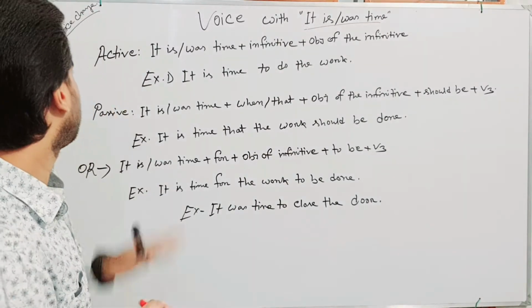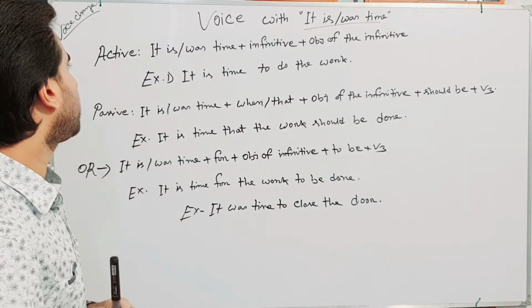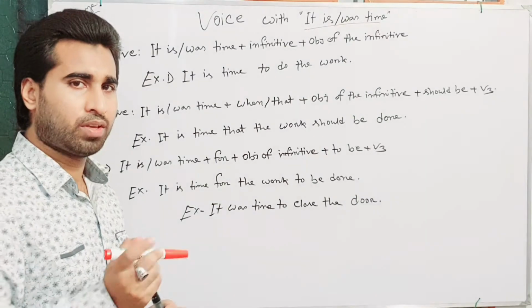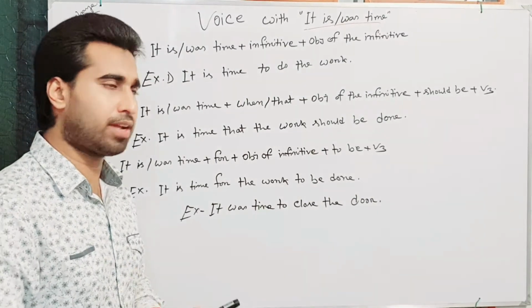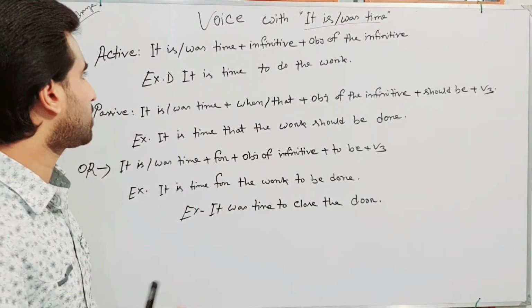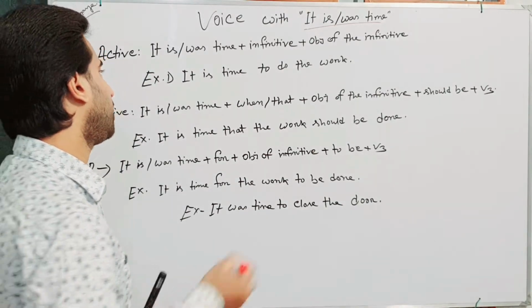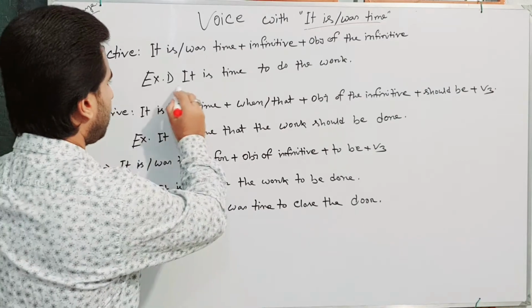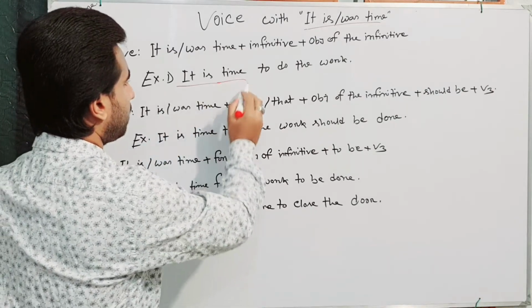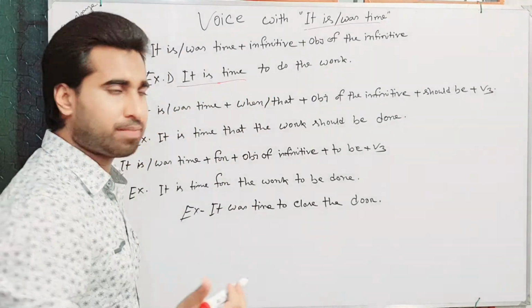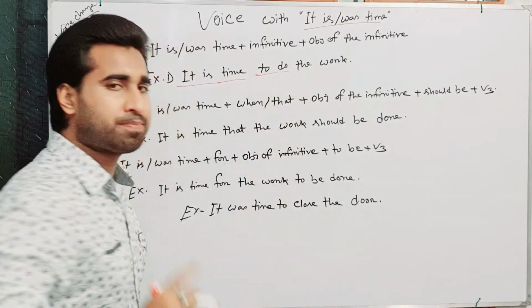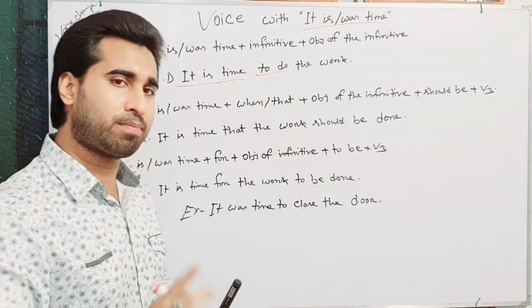Look at this active sentence: it is or it was time. In an active sentence, it is or it was time plus infinitive plus object of the infinitive. Here it is plus time, plus infinitive. To plus base form is the infinitive, the base form of the verb.